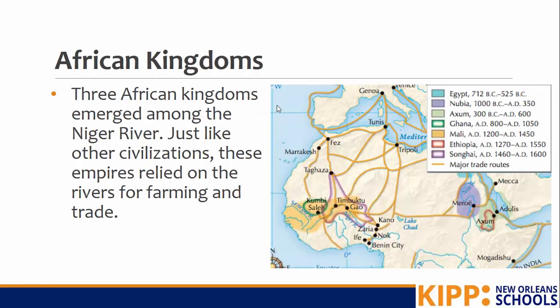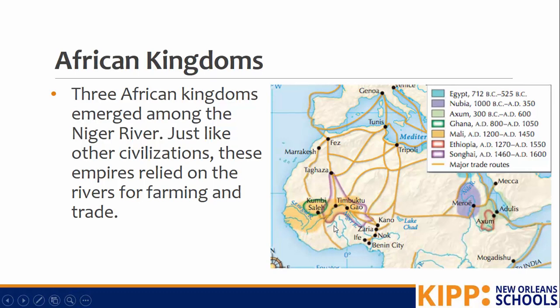and look at African kingdoms. So we've learned about these 3 major religions, and one of these religions, Islam, spreads to these African kingdoms. So let's look at what these kingdoms were like before, during, and after this spread of Islam. So 3 African kingdoms emerged along the Niger River.